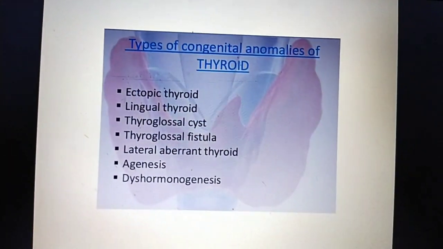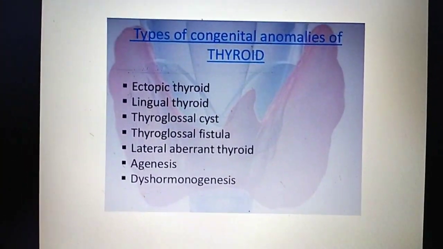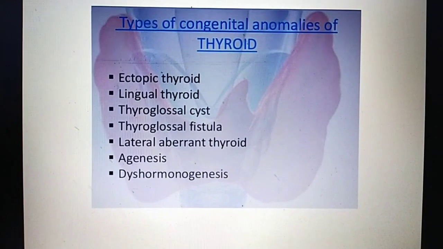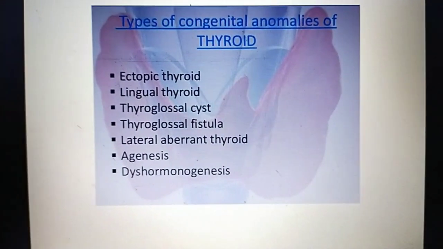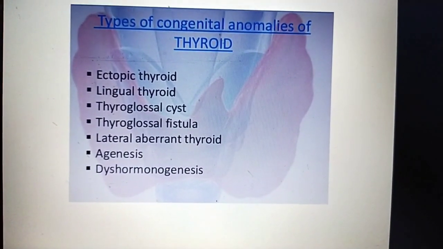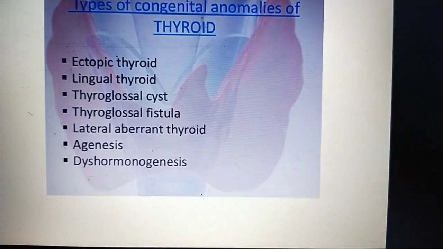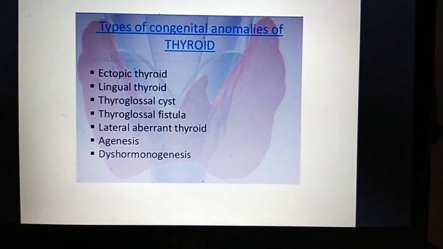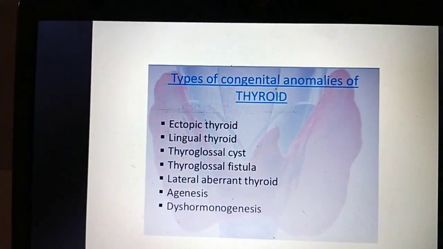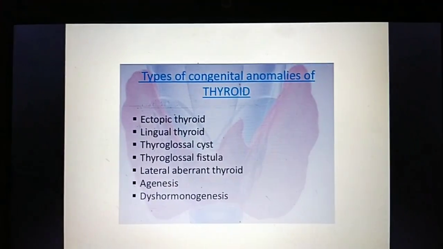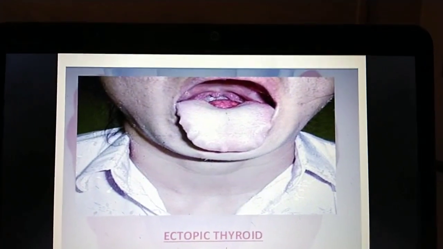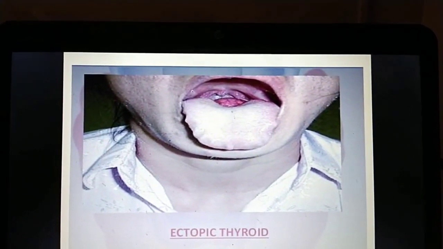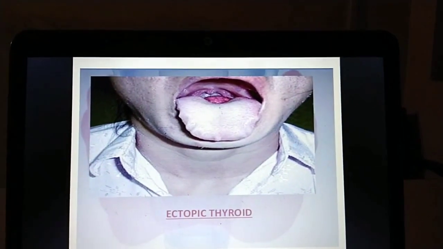There are some congenital deformities: ectopic thyroid, lingual thyroid, thyroglossal cyst, thyroglossal fistula, lateral aberrant thyroid, agenesis, and dyshormonogenesis. These are some congenital anomalies of the thyroid gland. This is an ectopic thyroid gland.